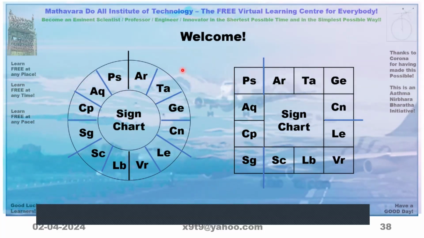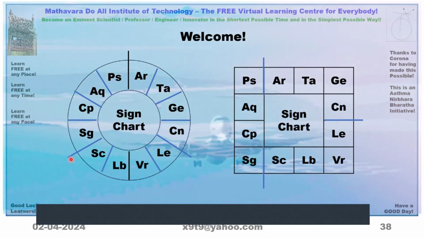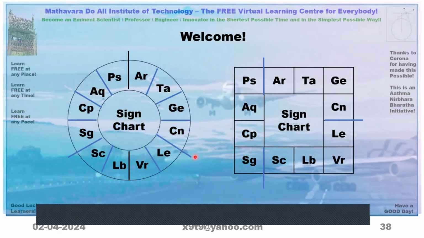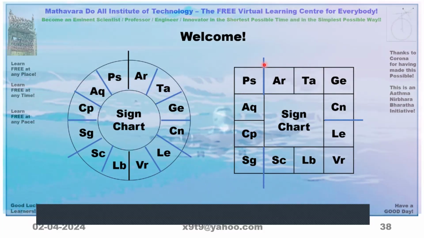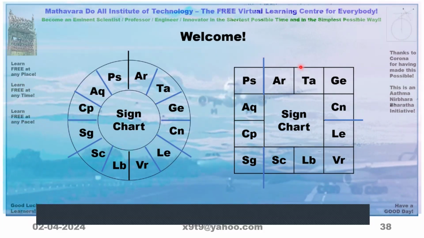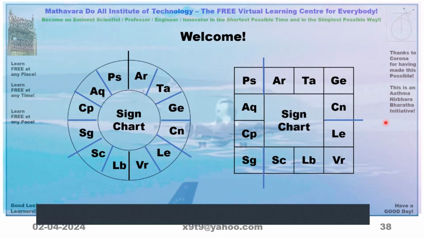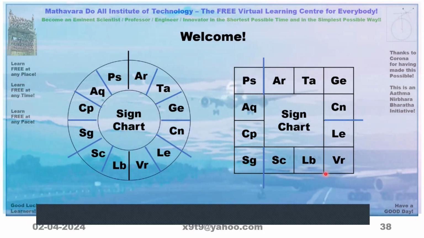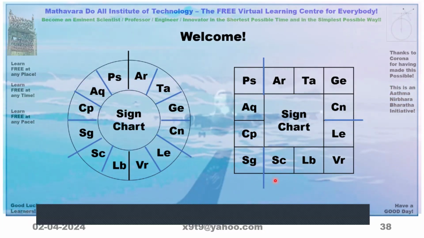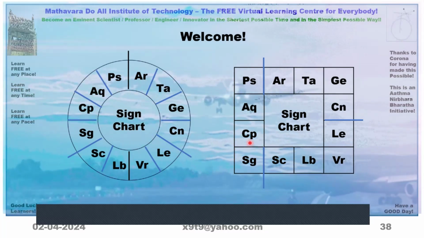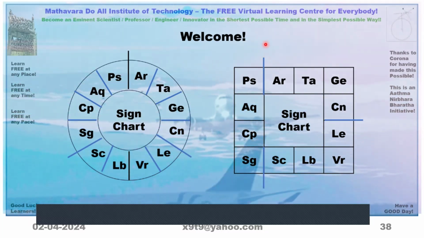From this point to this point it is 120 degrees, and likewise for the others. So if this is 0, which coincides with 360, then this is 30, 60, 90, 120, 150, 180, 210, 240, 270, 300, 330, and it becomes 360, which coincides with 0.